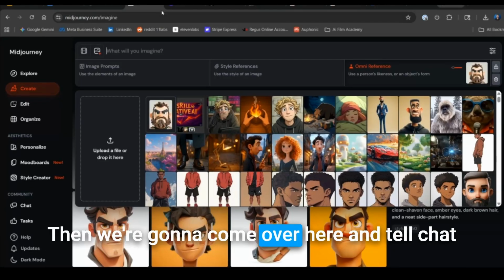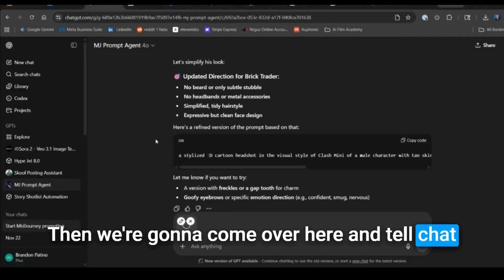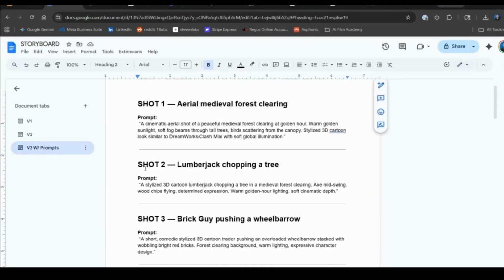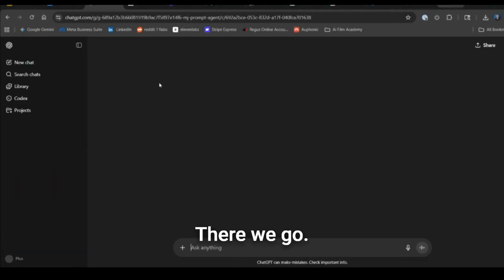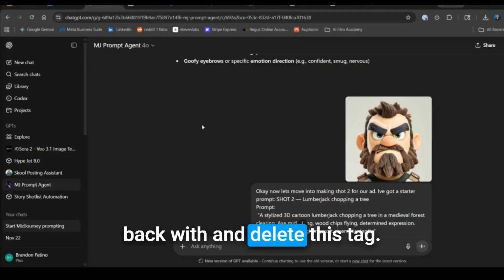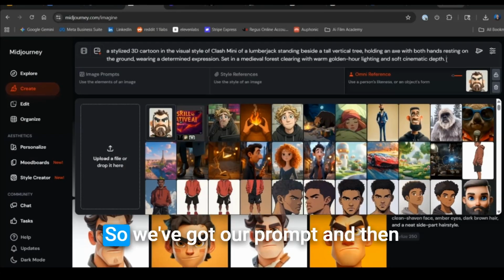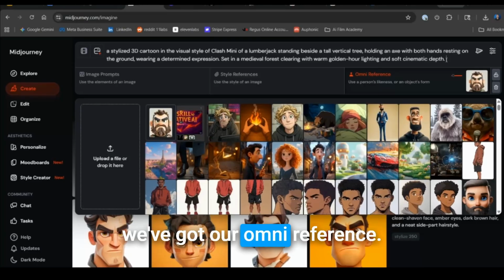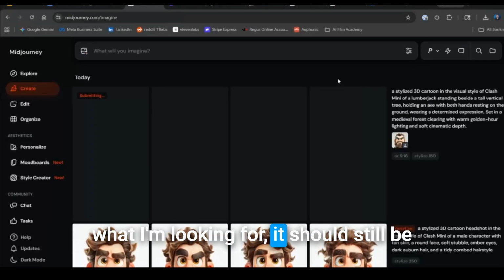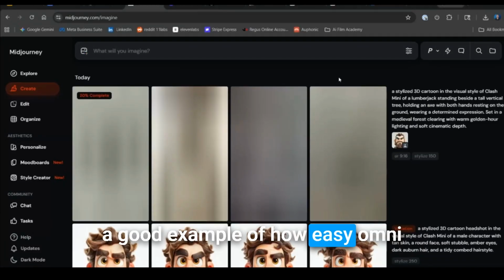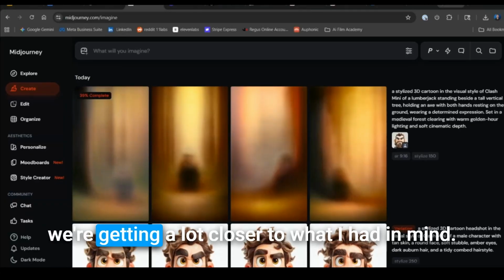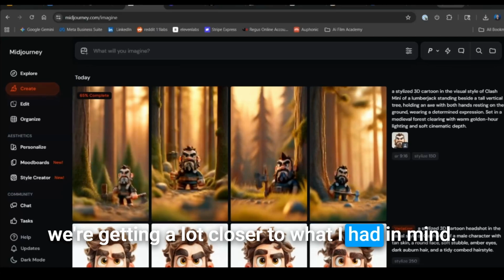Then we're going to come over here and tell chat that we want to move into working on shot 2. Let's refresh. There we go. Let's see what chat comes back with and delete this tag. Cool. So we've got our prompt and then we've got our omnireference. Even if this doesn't give us exactly what I'm looking for, it should still be a good example of how easy omnireference makes consistent characters. Awesome. We're getting a lot closer to what I had in mind.